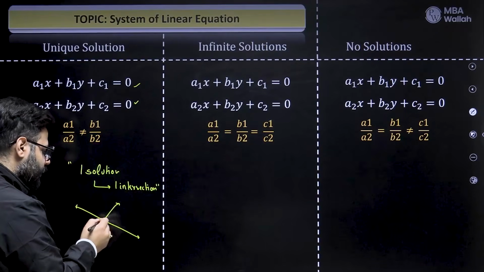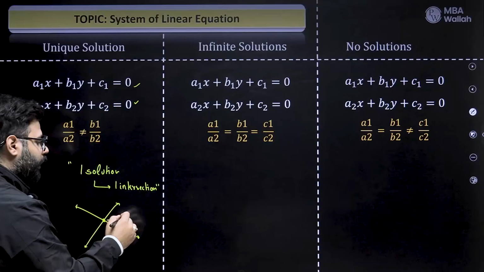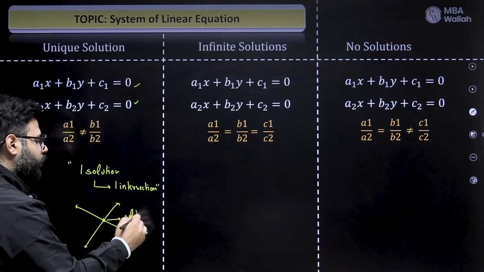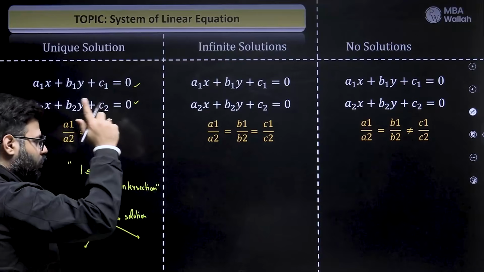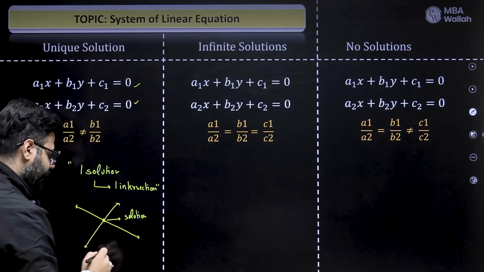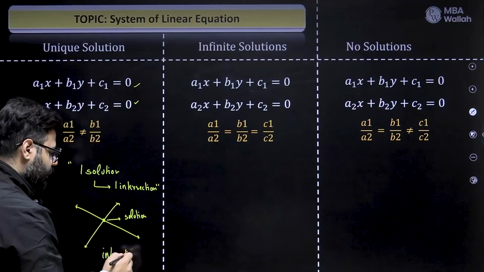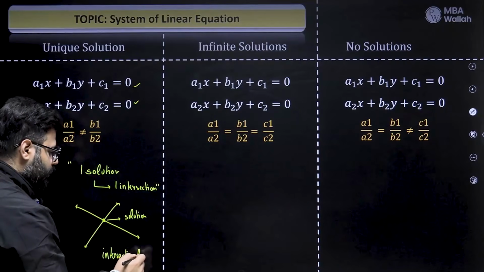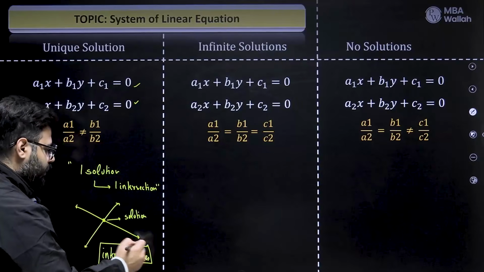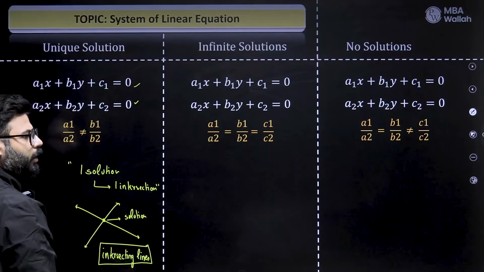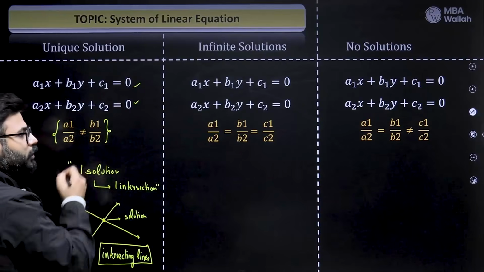And this little point of intersection is nothing but my solution, a unique solution rather. So this equation also means intersecting lines, right? Sometimes the question can say that this pair of system of linear equations represents intersecting lines. What can you tell about them? You can tell the coefficient of x is not equal to the coefficient of y.